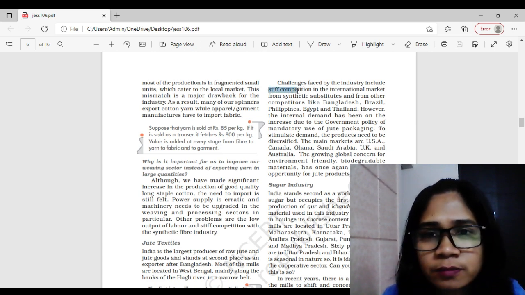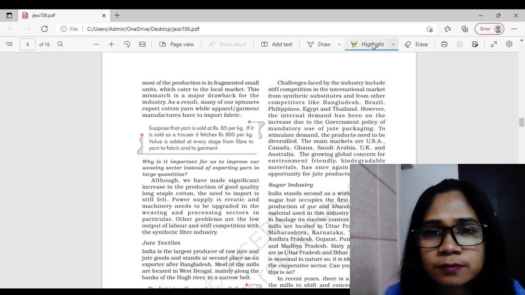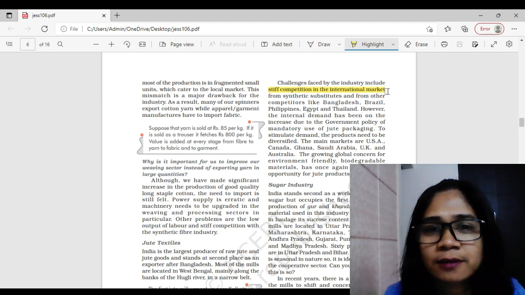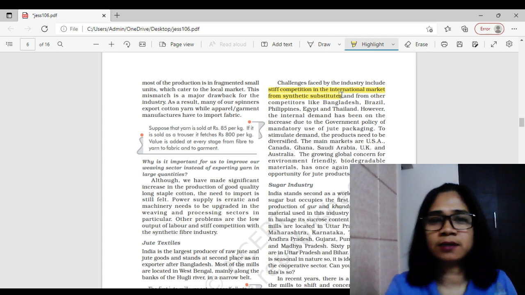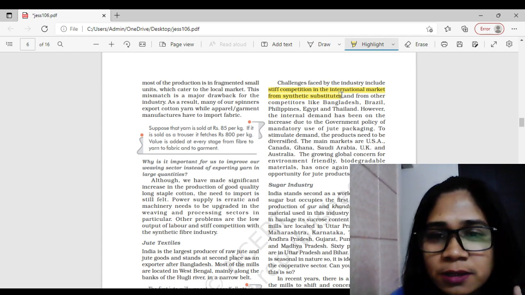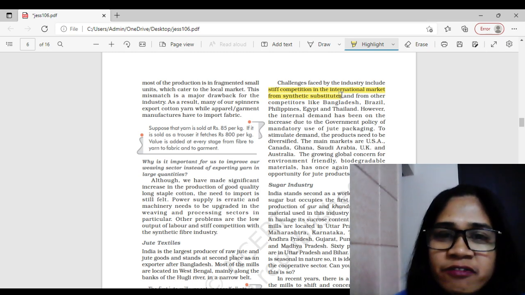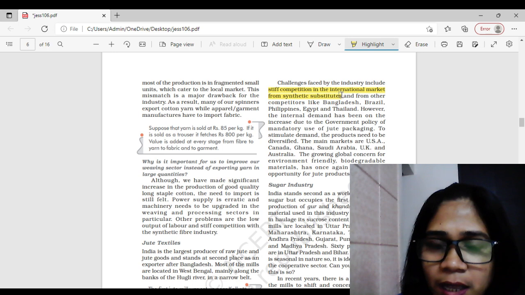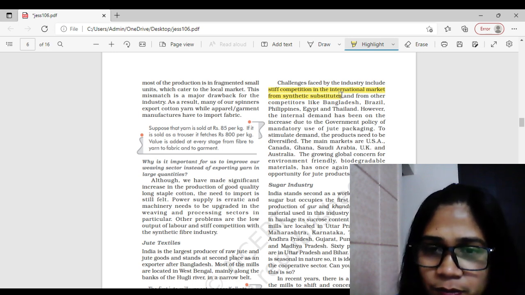Stiff competition from the international market, and from synthetic substitutes, right? There are two points. One is stiff competition from the international market as well as from synthetic substitutes.